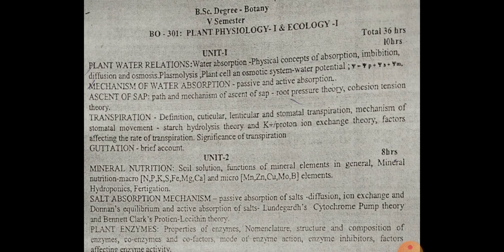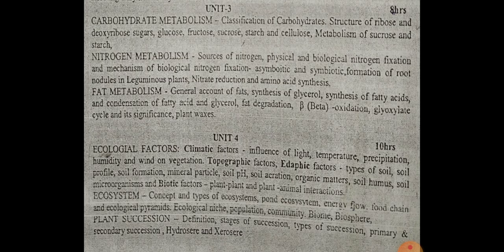That's the properties of enzymes and nomenclature, structure, composition of the enzyme, and the coenzymes, cofactors, and mode of enzyme action and enzyme inhibition, and factors affecting enzyme activity. All we will study in chapter 3 in unit 2. Unit 1 is related to the plant water relationship. Unit 2 is related to mineral nutrition and the salt absorption mechanism.